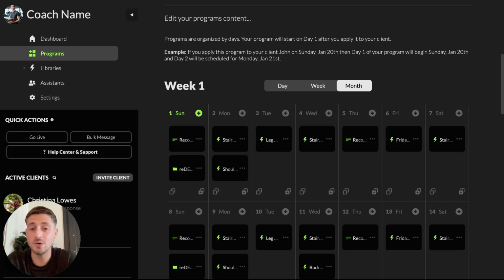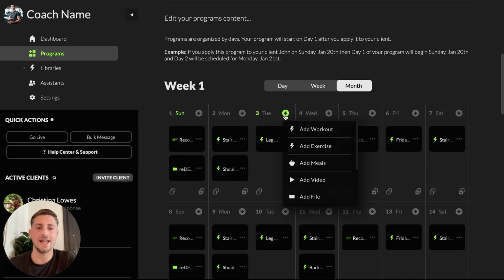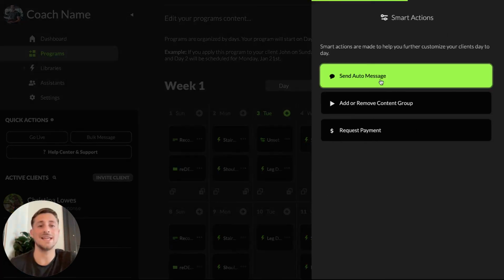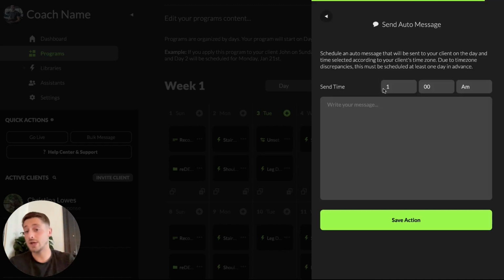And what you may be trying to do is actually get them to respond to that message and engage in conversation with you. That's where you can come in and actively manage those conversations. But those conversation starters can be automated, right? So for example, here we have on this Tuesday a leg day. What I may do is go to the bottom, go to our smart actions and select the send auto message feature. And notice how you can also select a time. Like I said, if we want to send something out at 8 a.m., they receive a push notification of it. We can set up a certain auto message that checks in with them and talks about the workout that is coming up.